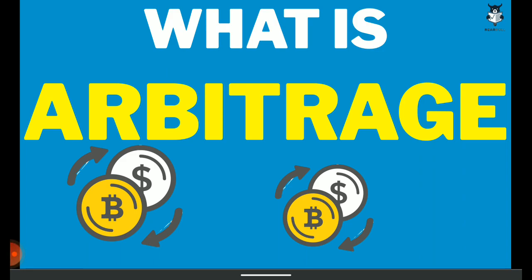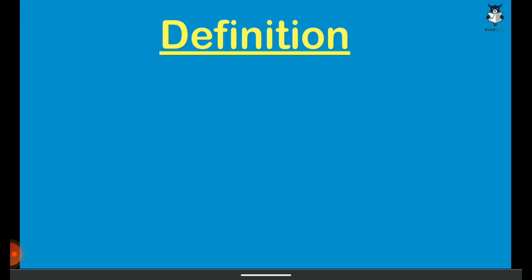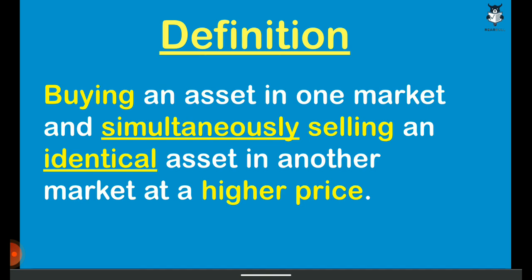In this video lecture we'll be talking about a very important concept in economics and finance, and that is called arbitrage. Now, what is arbitrage? Simply put, arbitrage means buying an asset in one market and simultaneously selling an identical asset in another market at a higher price.